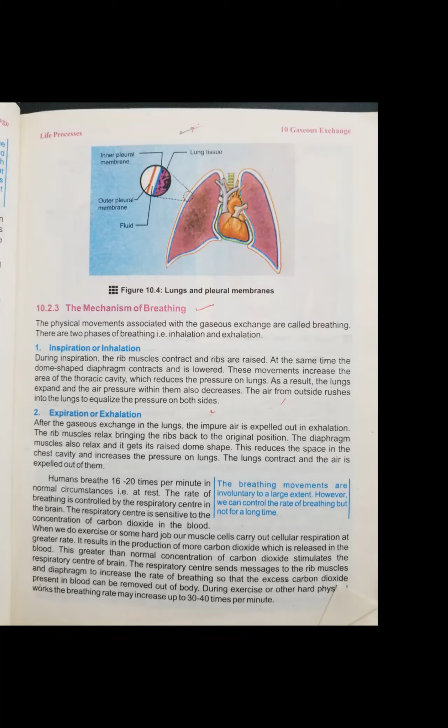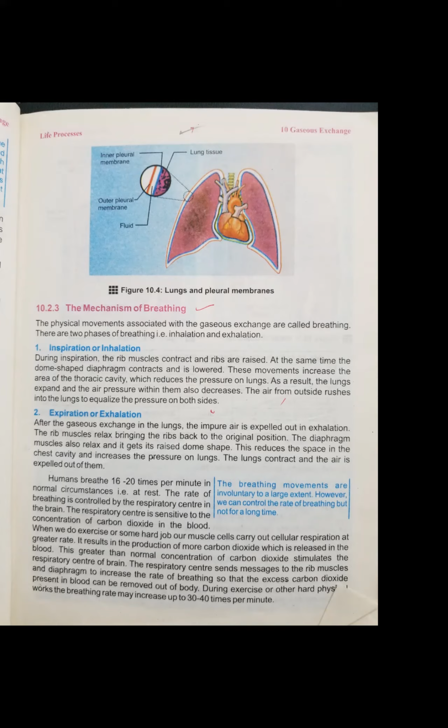All organs are under the control of our brain. So the respiratory center sends a message to the rib muscles and diaphragm to increase the rate of breathing, so that the excess carbon dioxide present in the blood can be removed out of the body. This is an automatic process which happens when we do hard exercise, when we do any hard job.